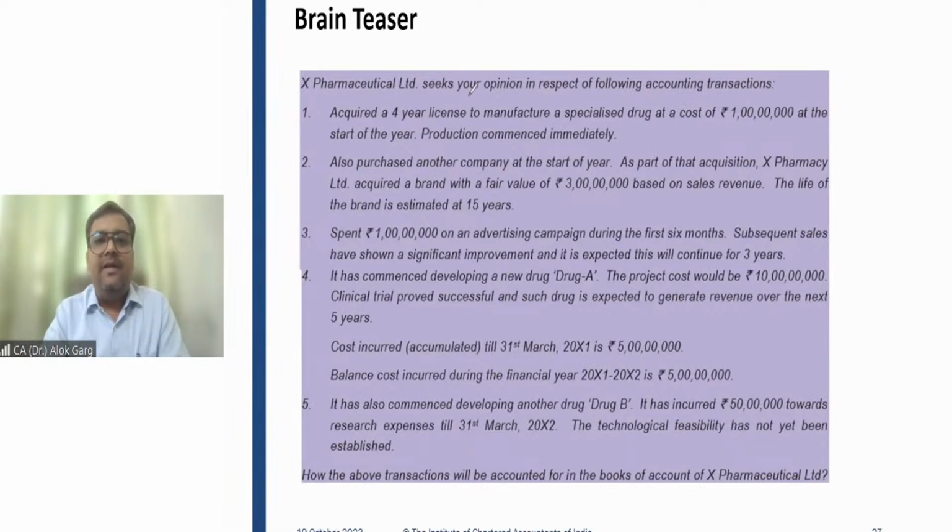X Pharmaceutical Limited requires your opinion in respect of the following accounting transactions. Acquired a 4-year license to manufacture a specialized drug, means medicine, at a cost of rupees 1 crore at the start of the year. Production commenced immediately, right? The company has purchased a license. Tell me whether this will be capitalized or not capitalized as an intangible asset.